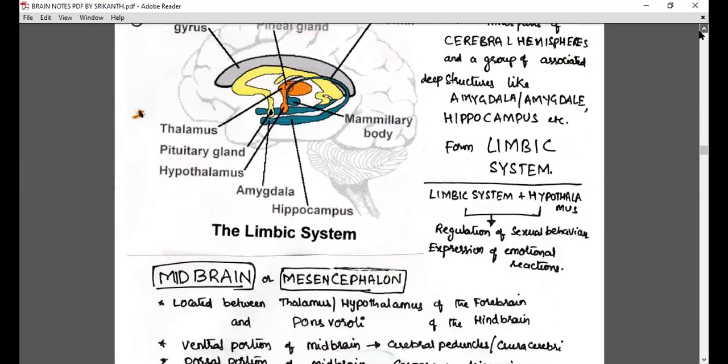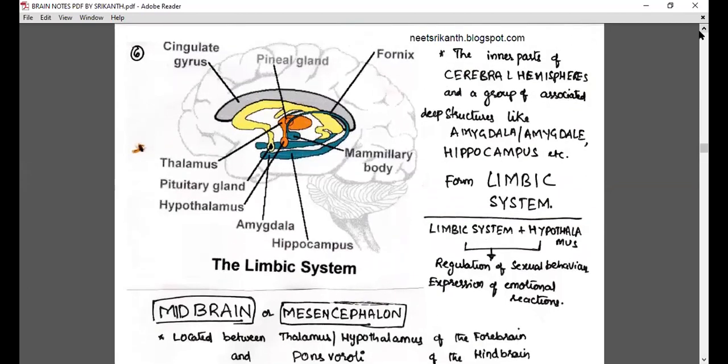Midbrain. Before we go there, there is a continuation: some portions of the forebrain and the midbrain form a special structure called the limbic system. That means the inner portions of the cerebral hemisphere and a group of associated deep structures like the amygdala and hippocampus form the limbic system.